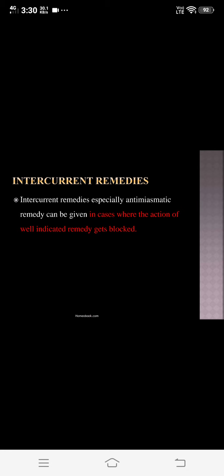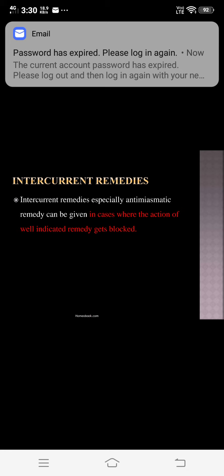That is, intercurrent remedy, especially anti-miasmatic remedy, can be given in cases where the action of a well indicated remedy gets blocked. So in this you may take an example: if you are prescribing some medicines to the patient, that is the patient is in a psoric miasm, for example you are prescribing Nux vomica in a psoric miasm.